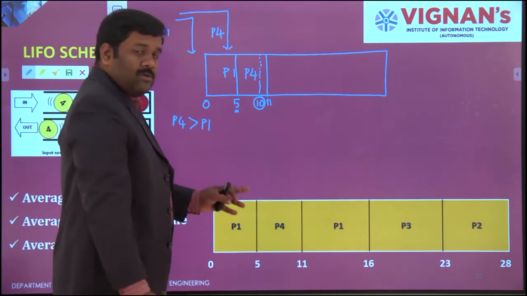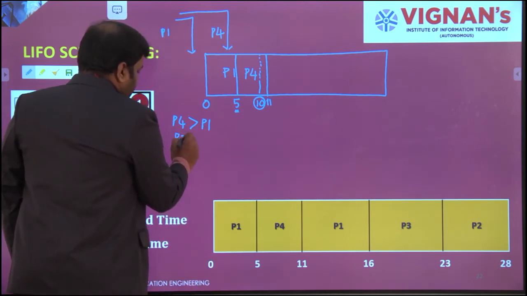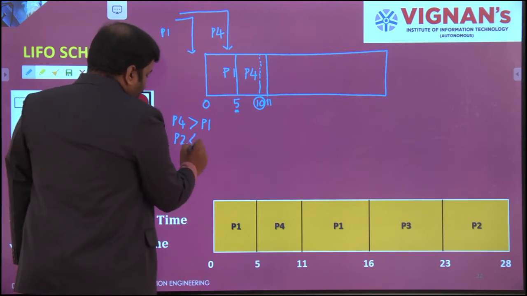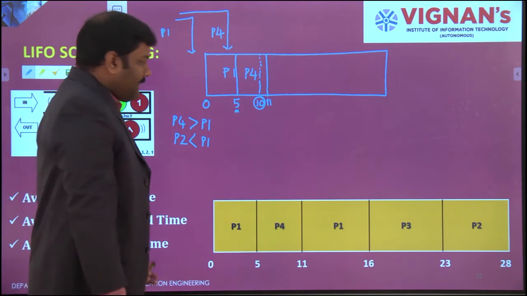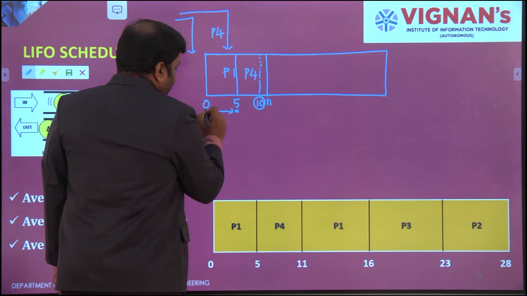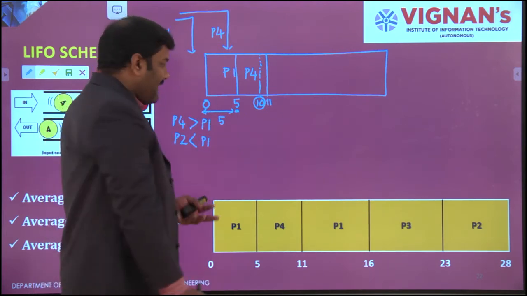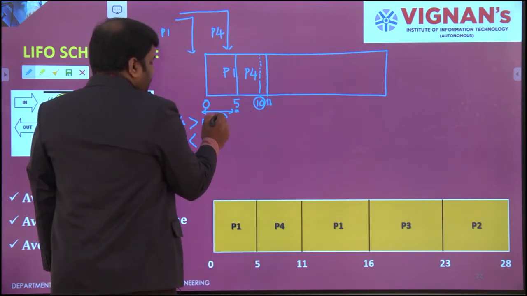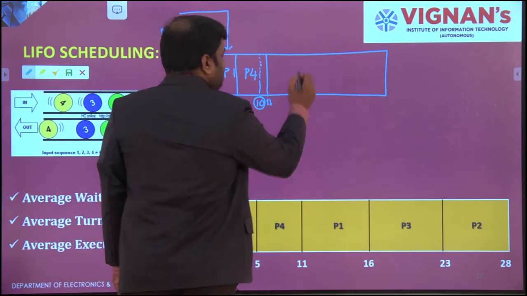So next, who will come? P2 will come. P4 came. While we are comparing the operation priorities, P1 is greater than P2. Then P1 will continue. How much time has it already taken? 5 already taken. But P1 has an original time of 10 seconds. So from 11, how much duration is pending? 5 more is pending.